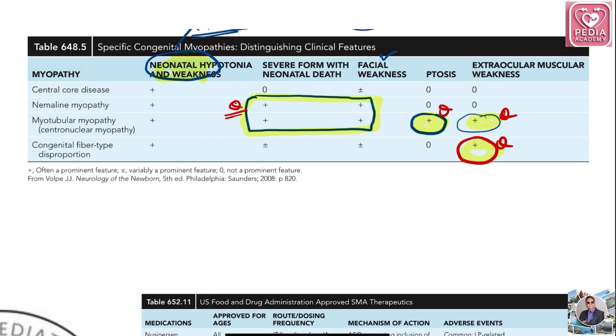Again, to revise: ptosis is present with myotubular myopathy. Extraocular muscle weakness is seen in myotubular myopathy and congenital fiber type disproportion, and neonatal hypotonia and weakness is present in all. So this is the crux of specific congenital myopathies. We have to remember them all.